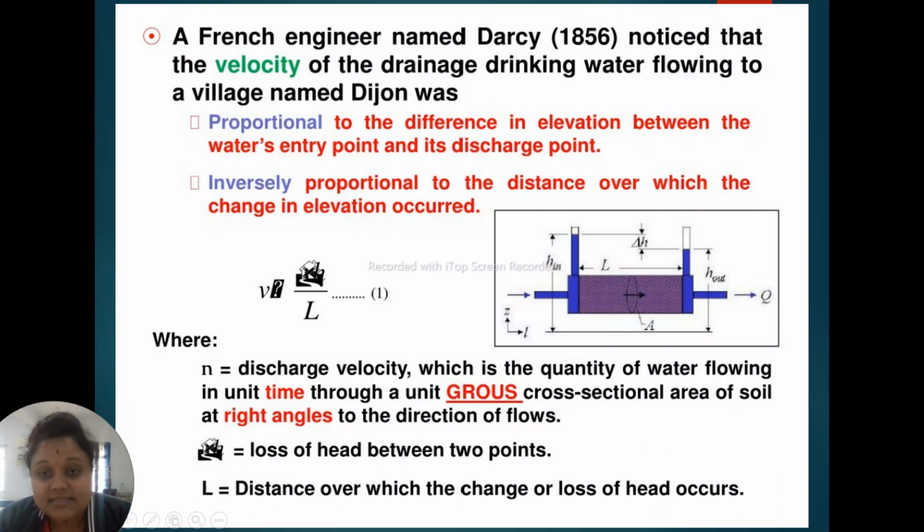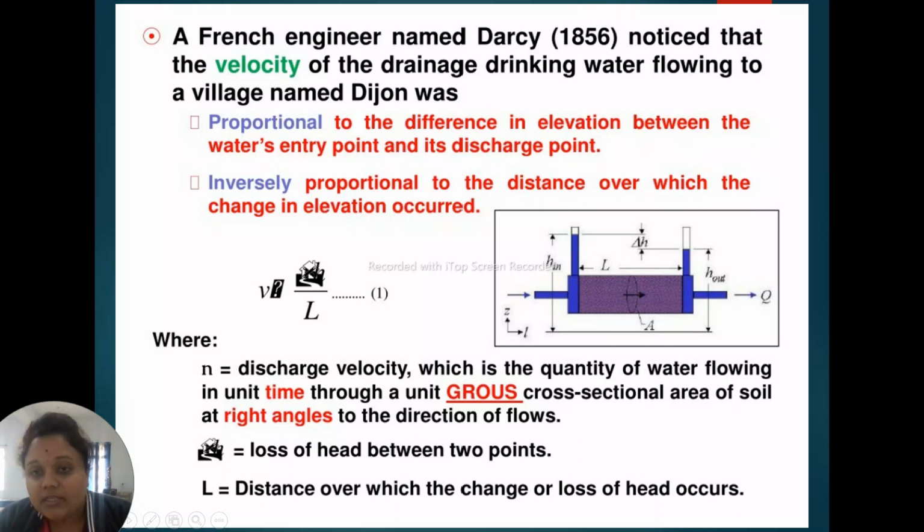See, what Darcy discovered: this is our porous media. This is a glass box which is filled with water. We have inserted piezometers. This is one piezometer.